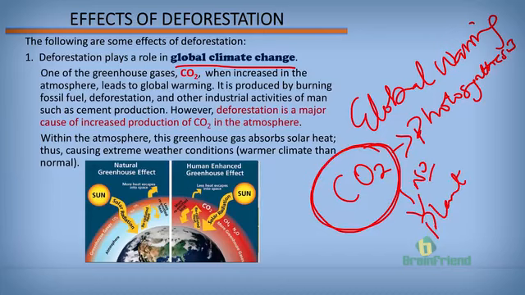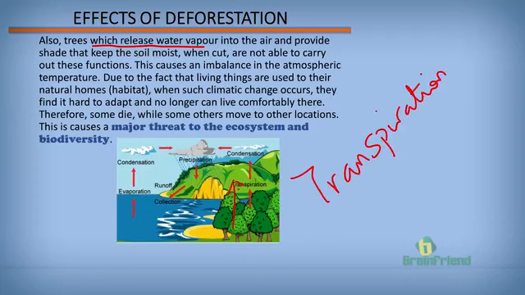Another reason why there's global climate change due to deforestation: plants play a major role in controlling the level of water vapor in the atmosphere through the process of transpiration. When these trees are no longer available, there will be nothing to play the role trees usually play in giving off water vapor.